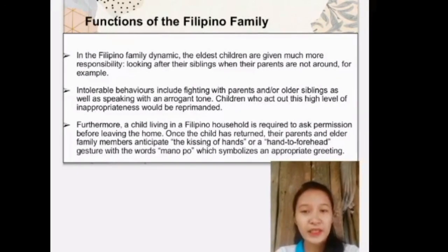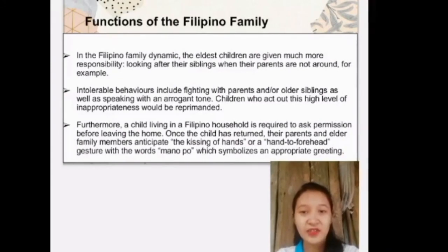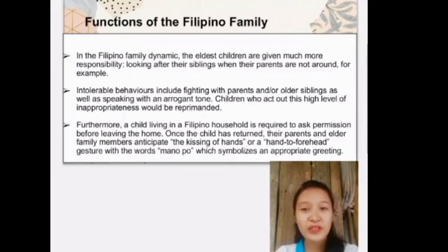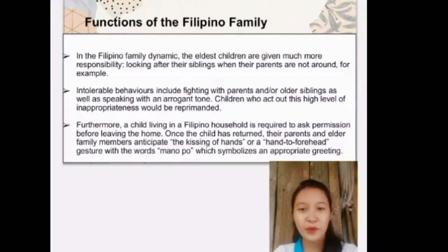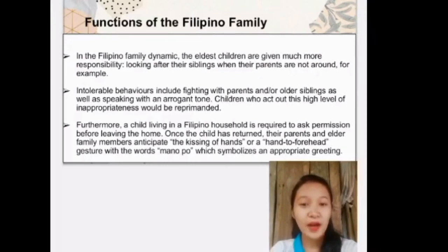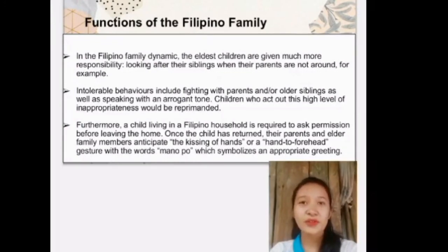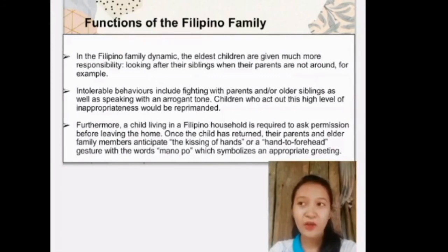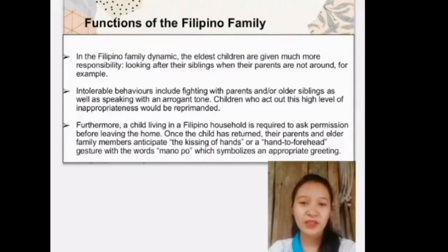In the Filipino family, it is dynamic. The eldest children are given much more responsibility, looking after their siblings when their parents are not around. For example, when the mom or the mother goes to the market, the older sibling or the eldest sibling is entitled to take responsibility for her younger siblings.